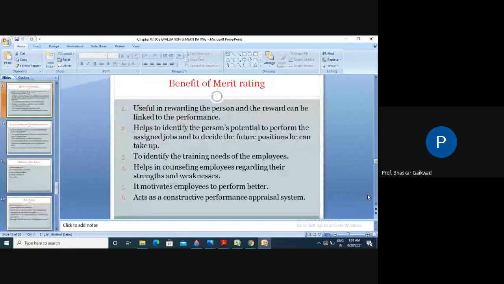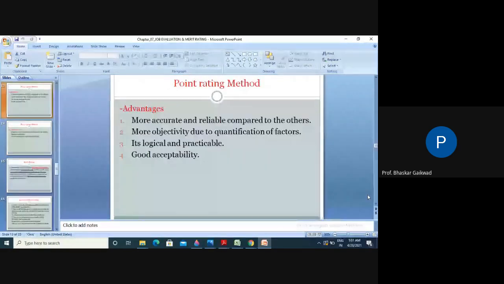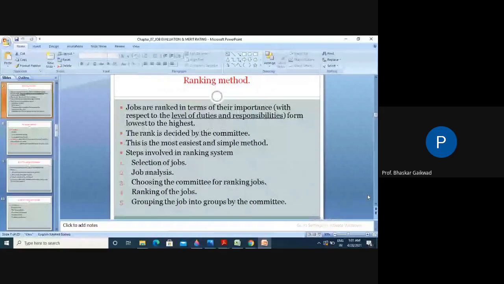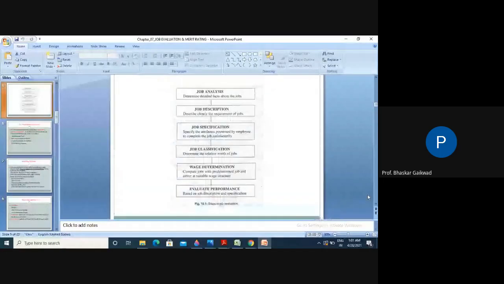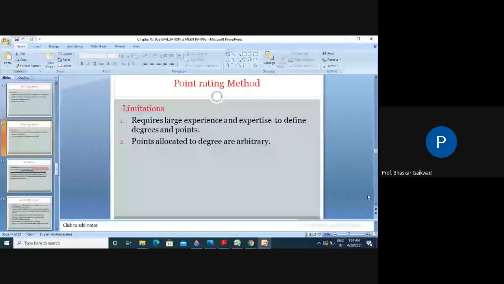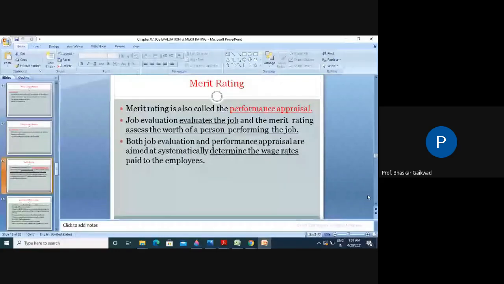Okay. So today, what points have we covered in this system of merit rating? What is merit rating, what its methods are, and how we go for evaluation of a particular worker. These things we have seen in merit rating.